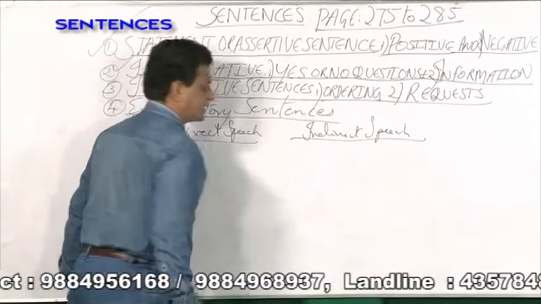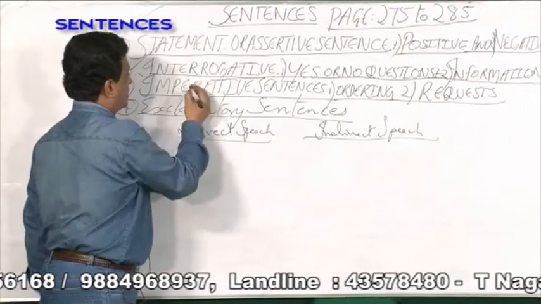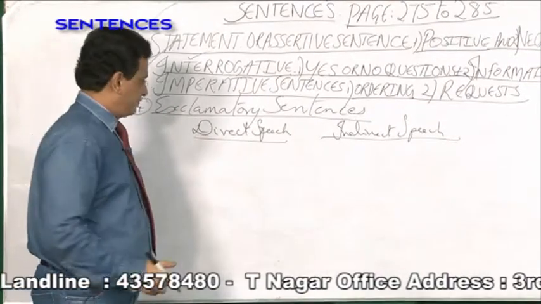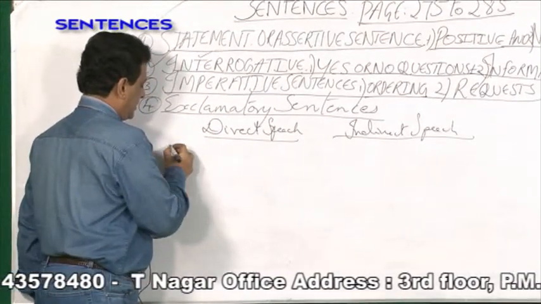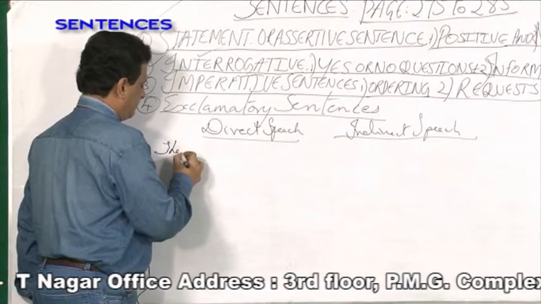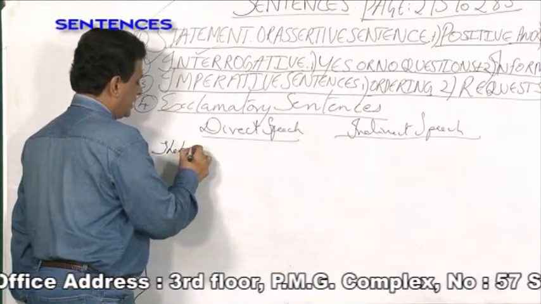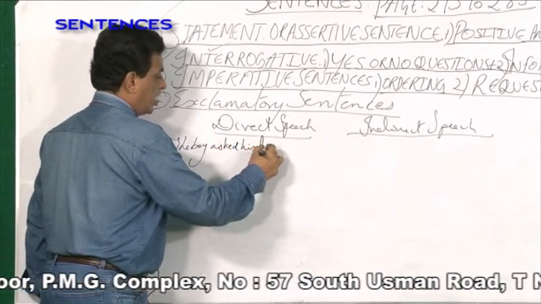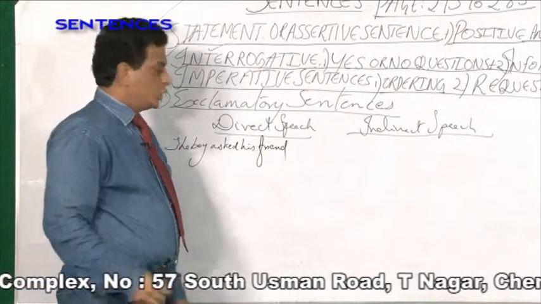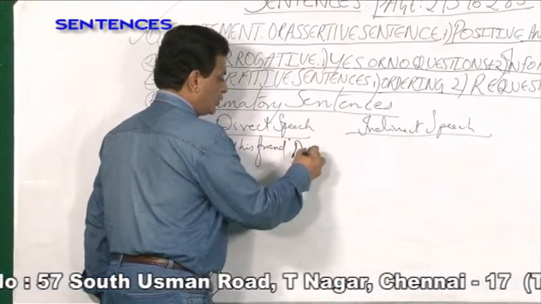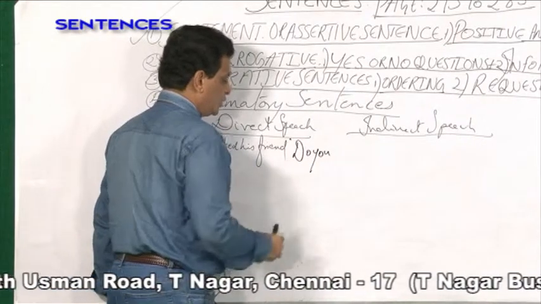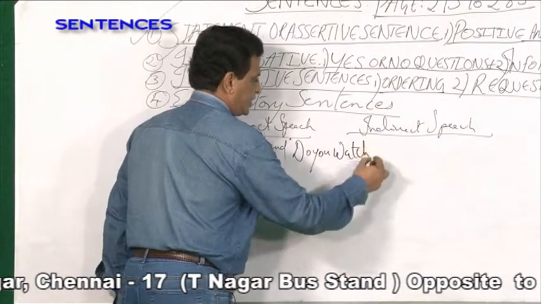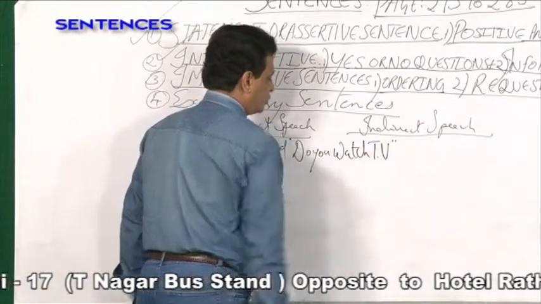For example, take a yes or no question. Yes or no question means what? Either an auxiliary verb should come in front or a helping verb should come in front. For example, the boy asked his friend. What did he ask? Do you watch TV?